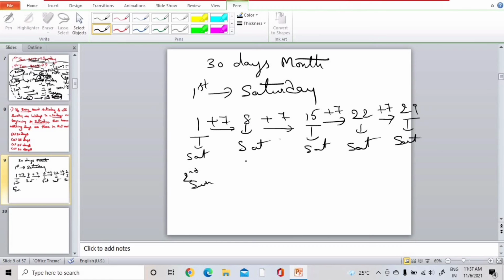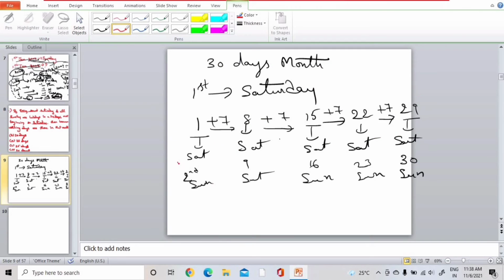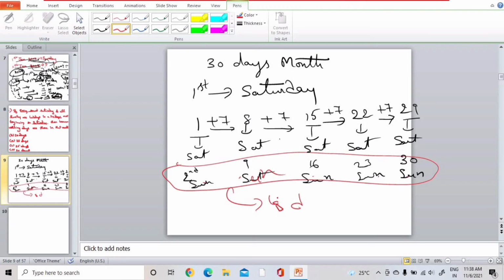8th is Saturday means 9th is Sunday. 15th is Saturday means 16th is Sunday. 22nd is Saturday means 23rd is Sunday. 29th is Saturday means 30th is Sunday. In the question they said that all Sundays are holidays. All these Sundays were holidays. How many Sundays? 1, 2, 3, 4, 5. So 5 Sundays are holidays.